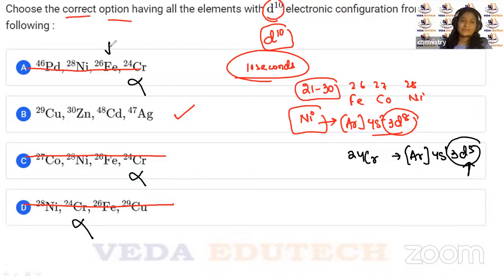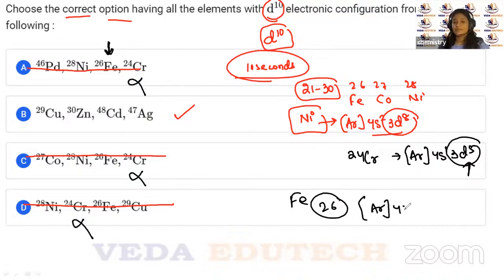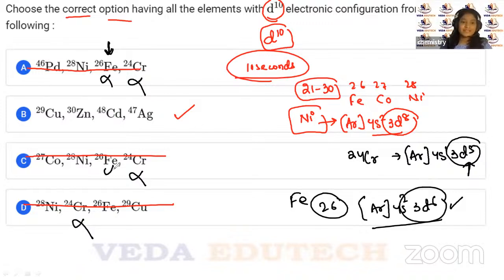Like if you see Fe, yes, you took one element, and if you know the electronic configuration, you are going to pass, right? So for Fe, Fe is 26. So argon, this is 4s2 3d6, right? So if it is 4s2 3d6, this is not d10. So your Fe is here, Fe is here, Fe is here. So that is also going to get cancelled.